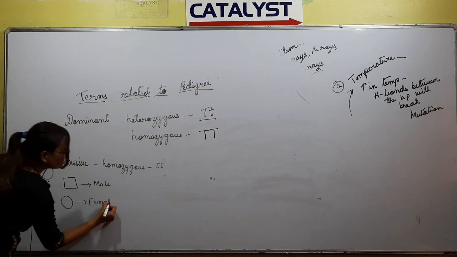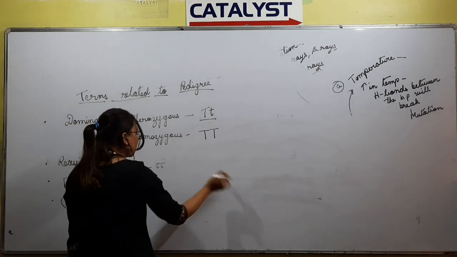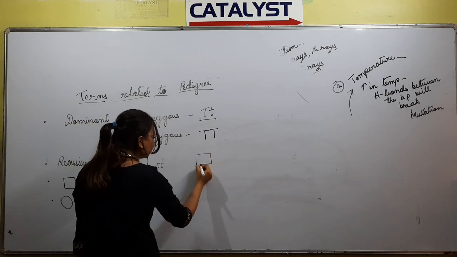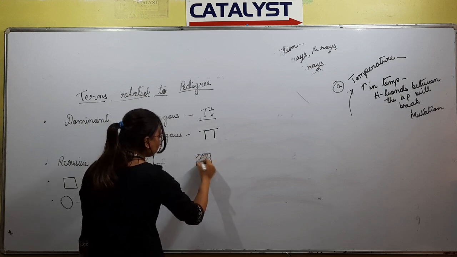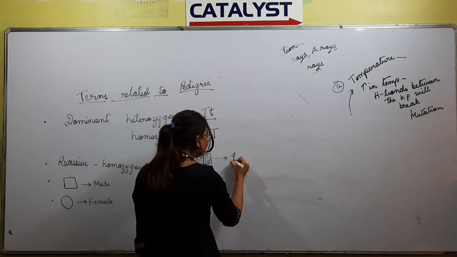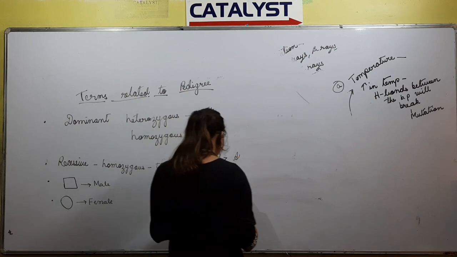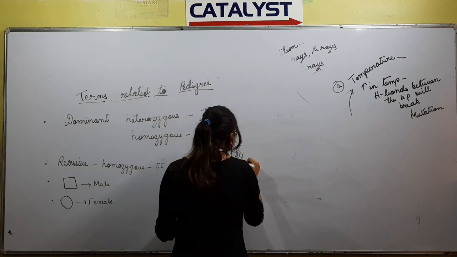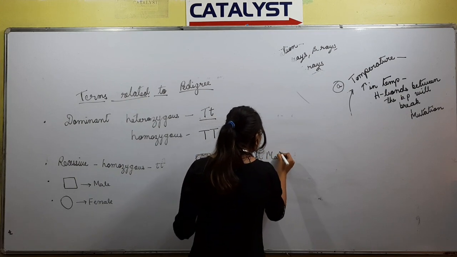Square, male; circle, female. Whenever there is a shaded square, it will represent an affected male, that is, the trait is present in that male.